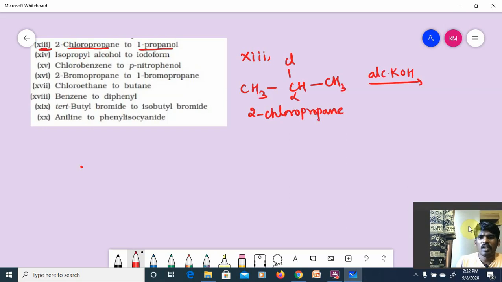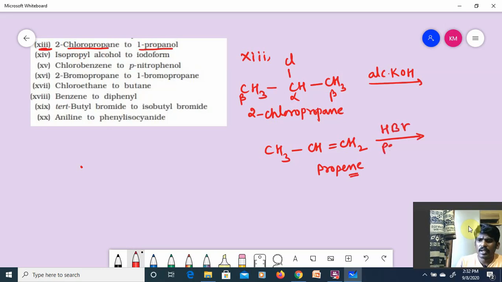Elimination: alpha, beta, it is also beta. From any side you can remove. You will get CH3-CH=CH2. Yes or no? It is propene, guys. Now I'll treat it with HBr in the presence of peroxide.